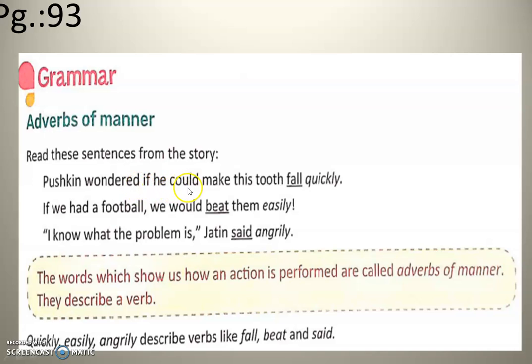Pushkin wondered if he could make this tooth fall quickly. Fall is the action word or verb. Fall is a verb and quickly is the adverb. How is it falling? He is expecting it to fall quickly, fast. So that is the adverb.